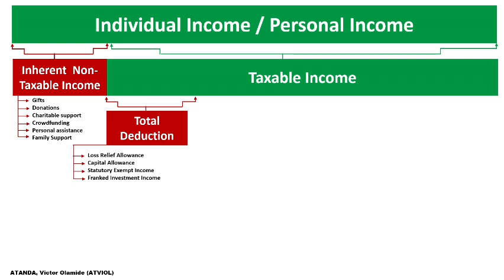And the franked investment income. Franked investment income is what we call income upon which the final tax payable is the withholding tax. Let me take that again. The franked investment income refers to the income upon which the final tax payable is the withholding tax, and that is what we refer to as dividend. Dividend is what we consider as a franked investment income.